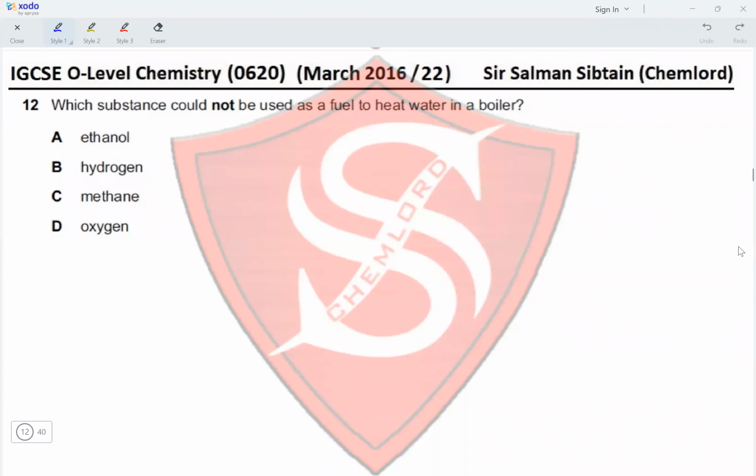Question 12. Which substance could not be used as a fuel to heat water in a boiler? Ethanol. Ethanol can be used. We've got hydrogen, which can also be used because it burns exothermically. Methane also burns exothermically. Oxygen gas is non-flammable. It will not be used to heat water in a boiler because it cannot be used to produce energy by burning. So option D is the correct option for this question.